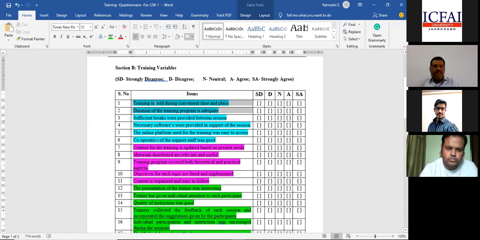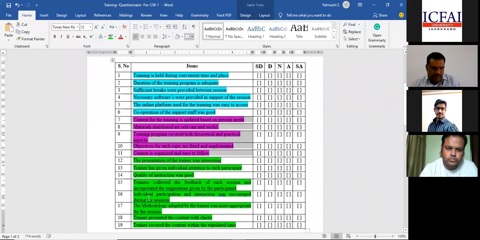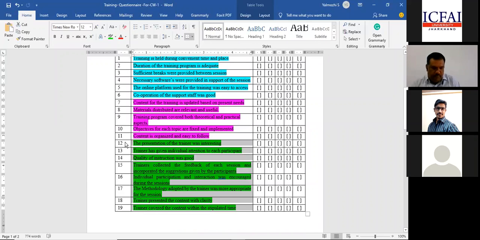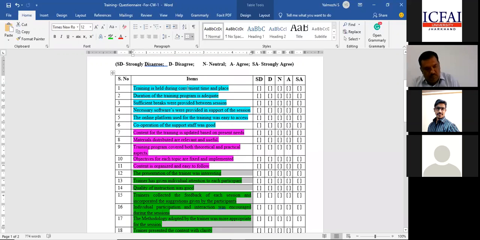This was made by going through the review of literature, and I found that 1 to 6 is training environment, 7 to 11 is training content, and 12 to 19 is trainer delivery, right? Now, I want to find out whether these items are interrelated with each other. How will I find out? It is based on the responses. Respondents have already given their responses, and based on these we want to find out whether there is a relationship between these things or not.